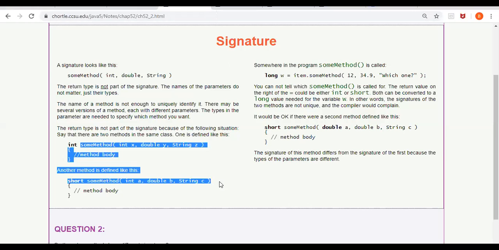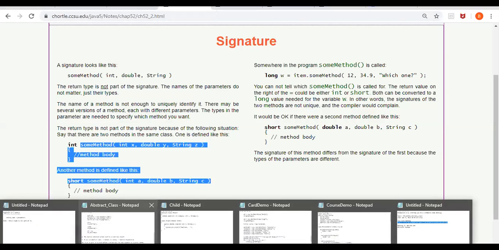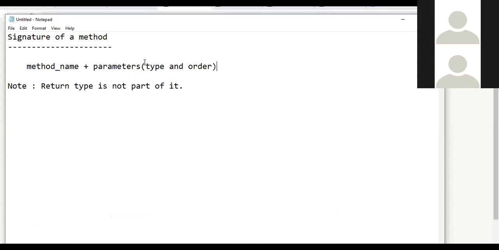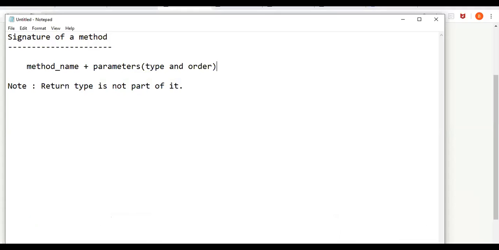Are you getting? See, what is the method signature? This is the definition. Method signature means method name plus parameters. Parameters means basically it represents the type and the order, that is in what order it is coming. So that is what it shows.